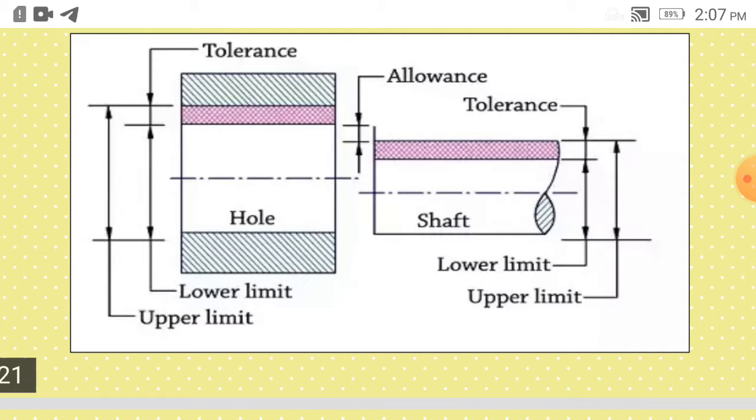Again, this hole and shaft is shown, and the allowance is given. This is a clearance fit, which we are going to see in detail, because the shaft size is smaller than the hole size.